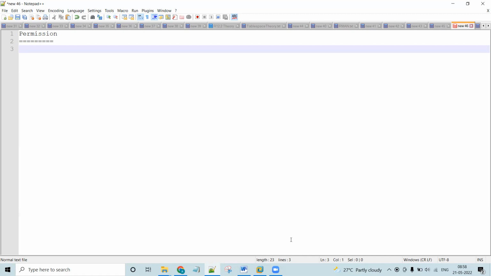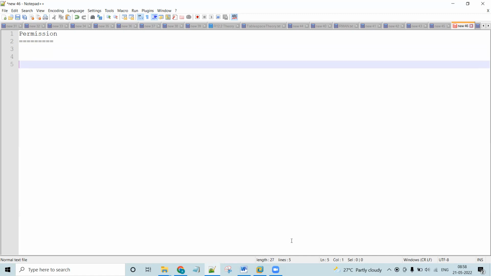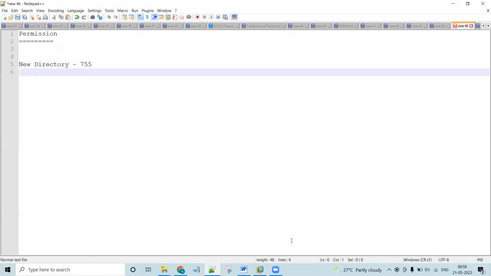Apart from that, whenever we create a directory in the Linux environment, permission will be applicable for it. Whether it's a directory or file, whenever we create a new directory, there will be one default permission, that is 755. So what is this exactly, 755? How to analyze it, I will show you. Whenever we create a new file, the default permission for that is 644. Now let me show you practically.